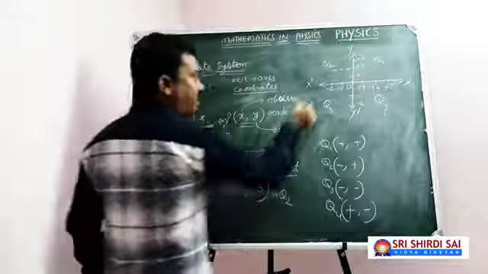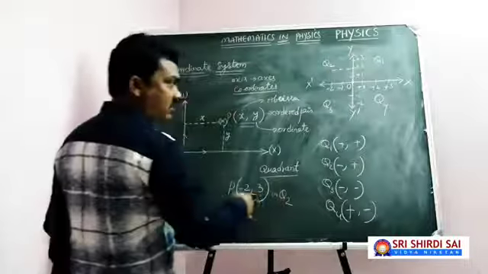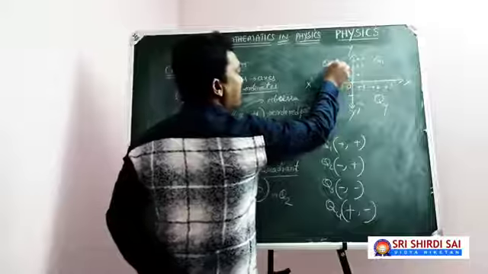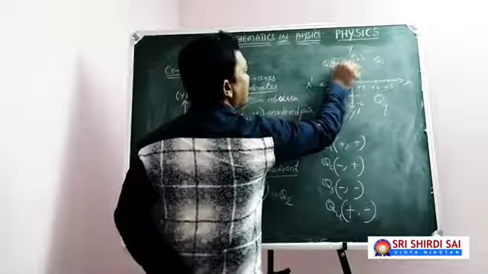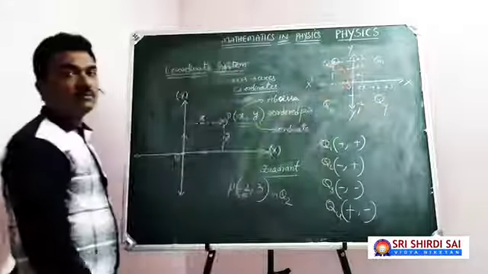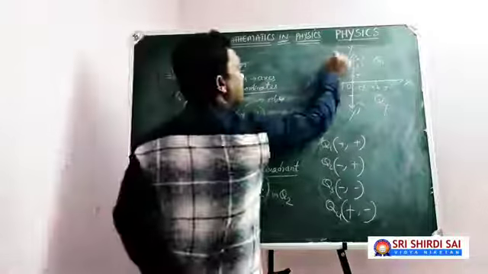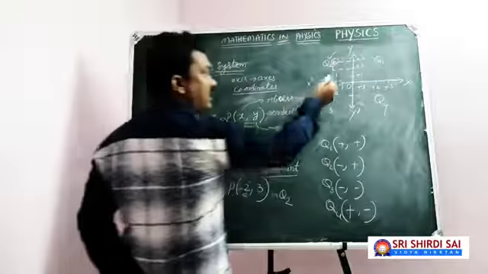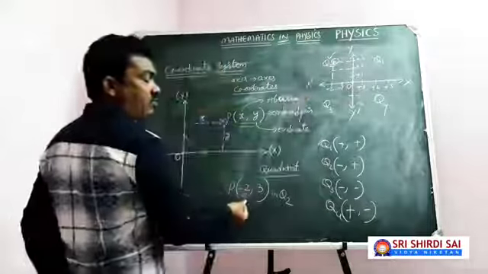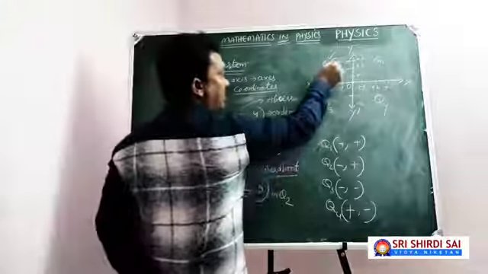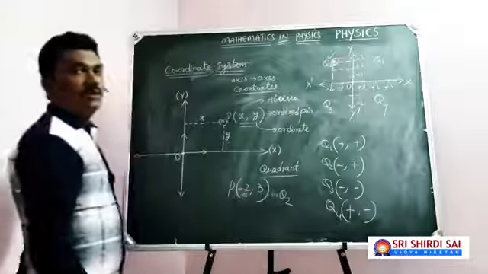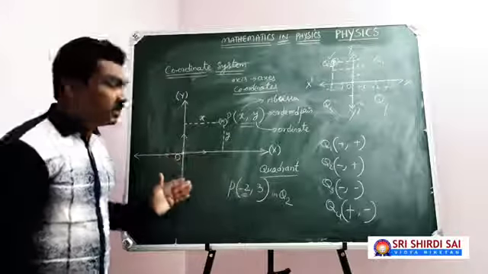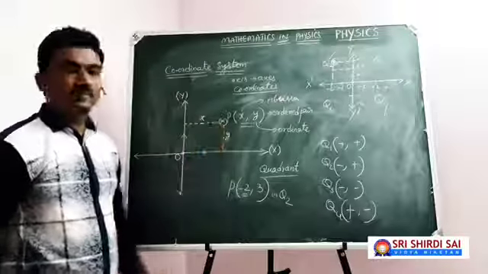And the y coordinate indicates the vertical distance. The vertical distance is 3, and the horizontal distance is -2. So your point will be located here exactly, because here it is -2 and here it is 3. This is the location of the point. The x coordinate means the horizontal distance of 2 units, but negative. The y coordinate is the vertical distance. So your point will be located here. This is how the location of a point in the plane can be found using a coordinate system.